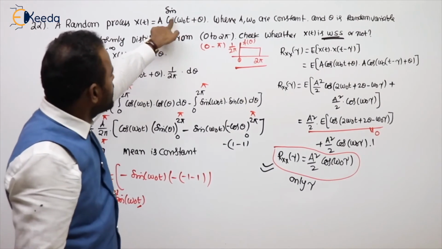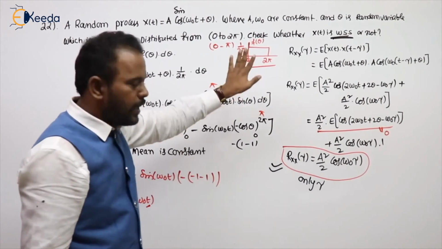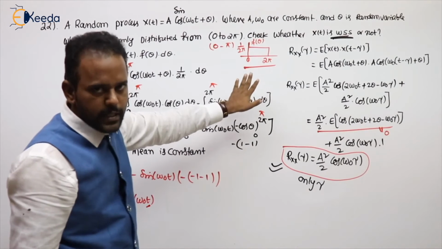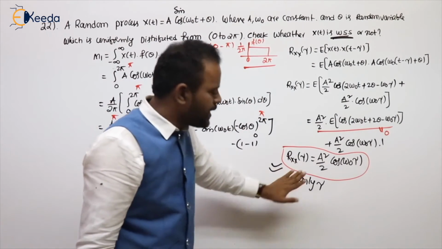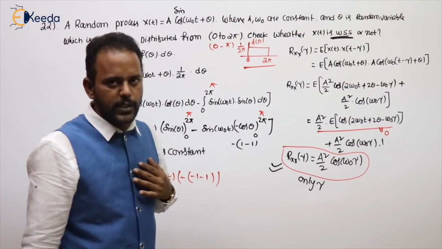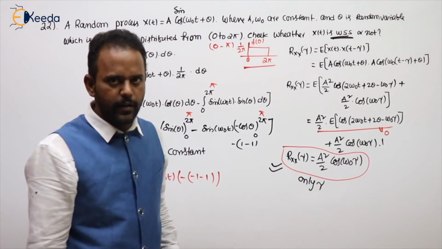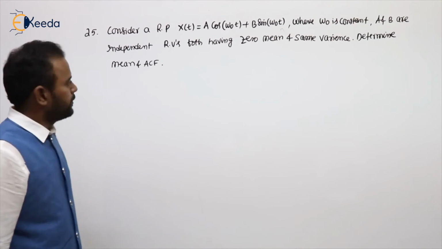And for the cos and the sine, we analyzed that it is a WSS random process with the same ACF. Why the same ACF? I will explain it further. Clear? Yeah. See the next problem.